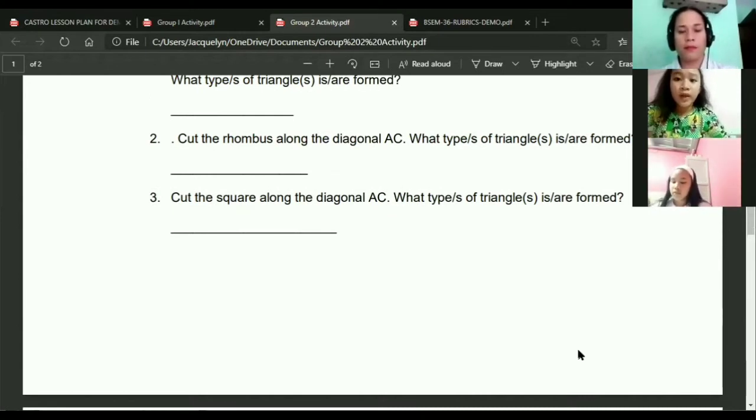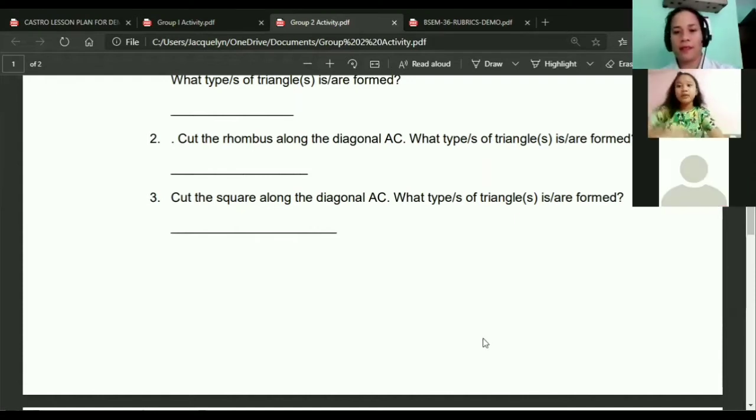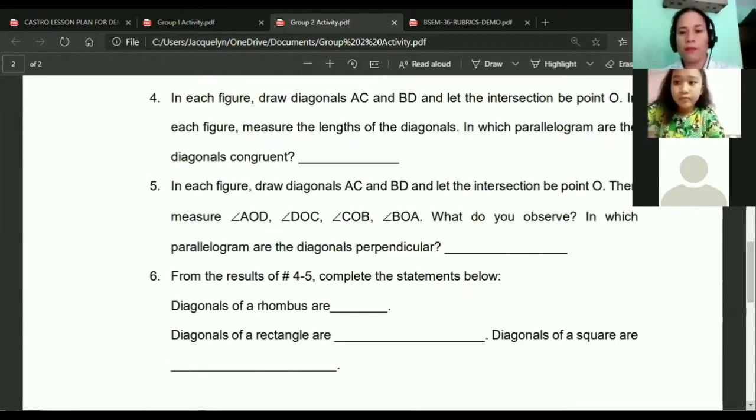Cut the square along the diagonal AC. What type of triangle is formed? Two congruent isosceles right triangles. Okay. Very good. Number 4.